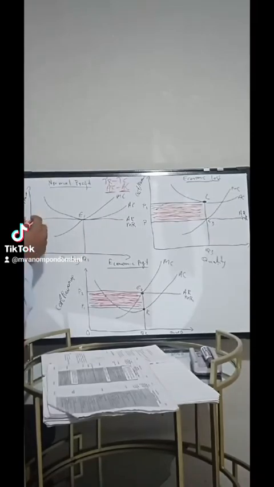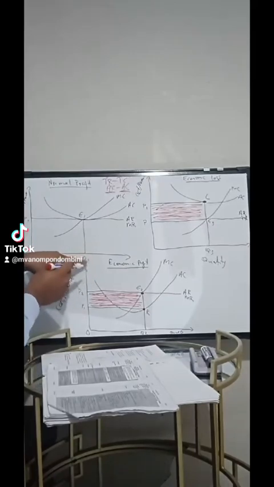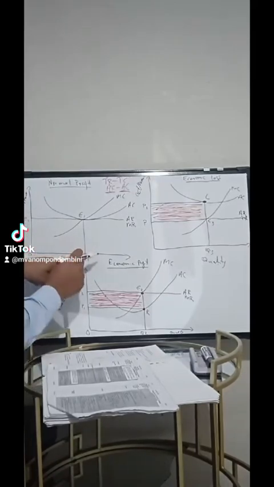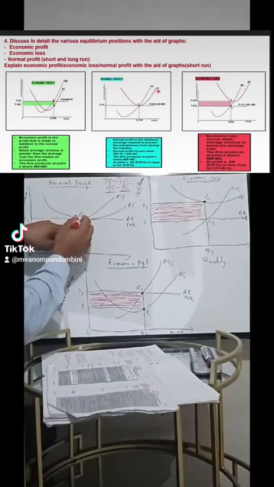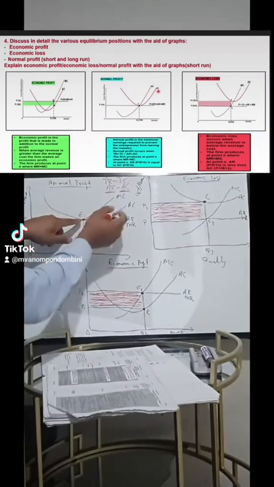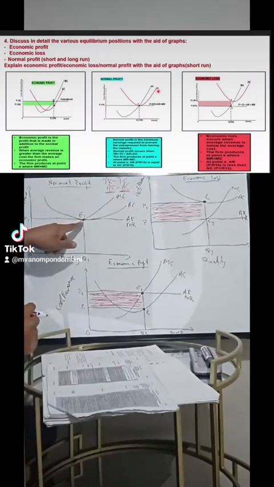Meaning now, as you can see, we said we have produced these goods at a cost of P1, whereby I said Q1 is equal to P1. That is the cost. Then now you can see the curve here, which is now our average cost here, right?